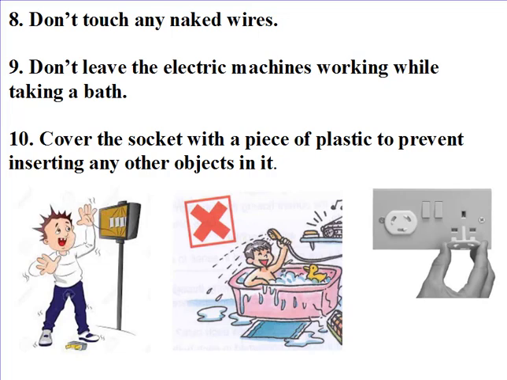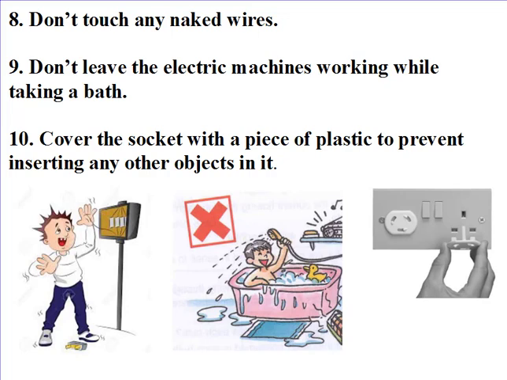Number 10, cover the socket with a piece of plastic like the one in the picture to prevent inserting any object inside it. Especially if you have little children or babies in the house. They can put any object in the socket or even their fingers, and they may get an electric shock. So why do we cover those sockets with a piece of plastic? Because that plastic is an electric insulator. It doesn't help the electricity to pass through it.